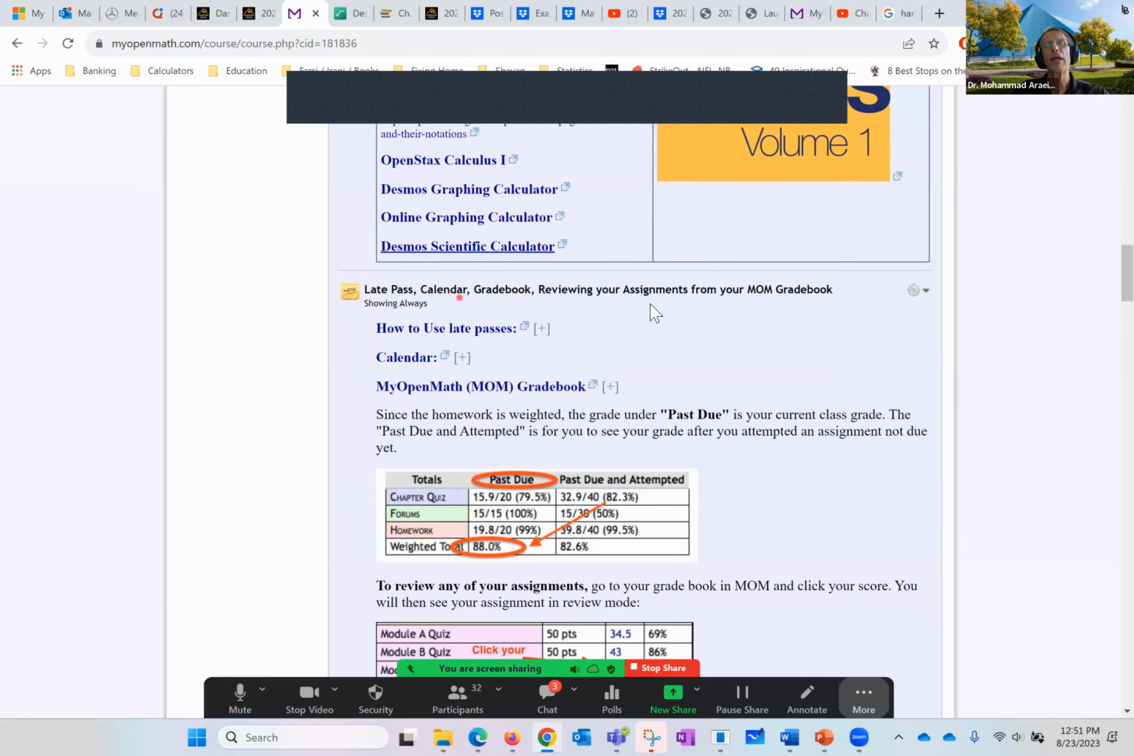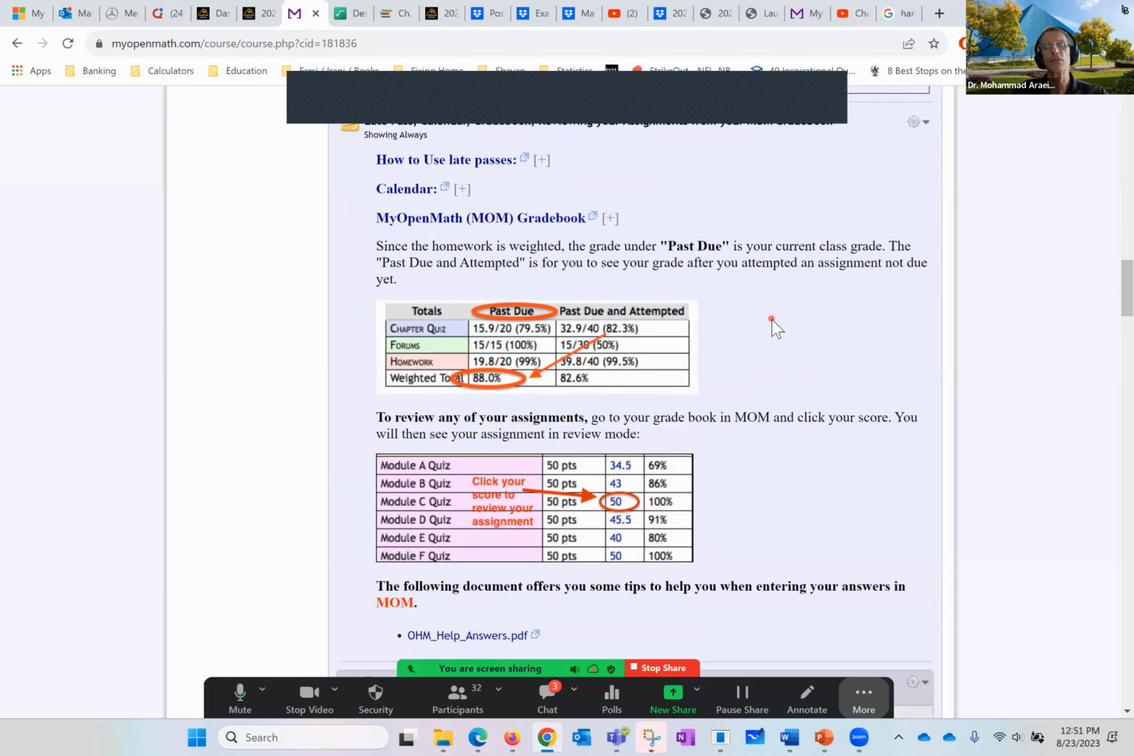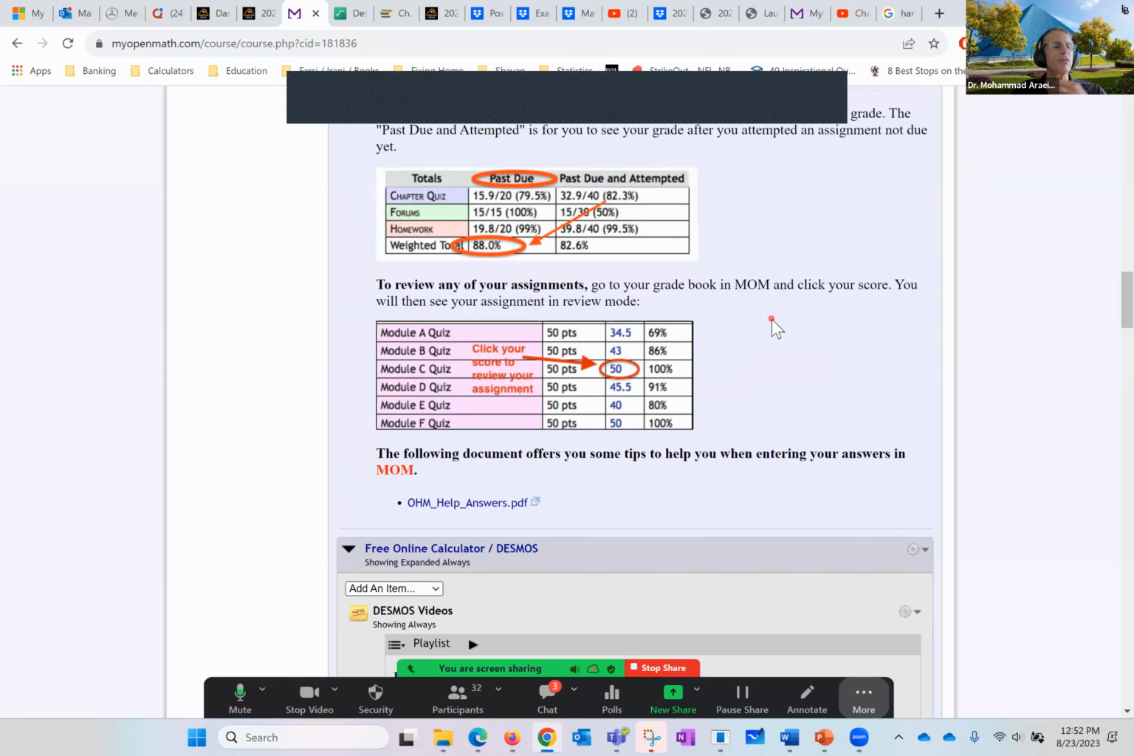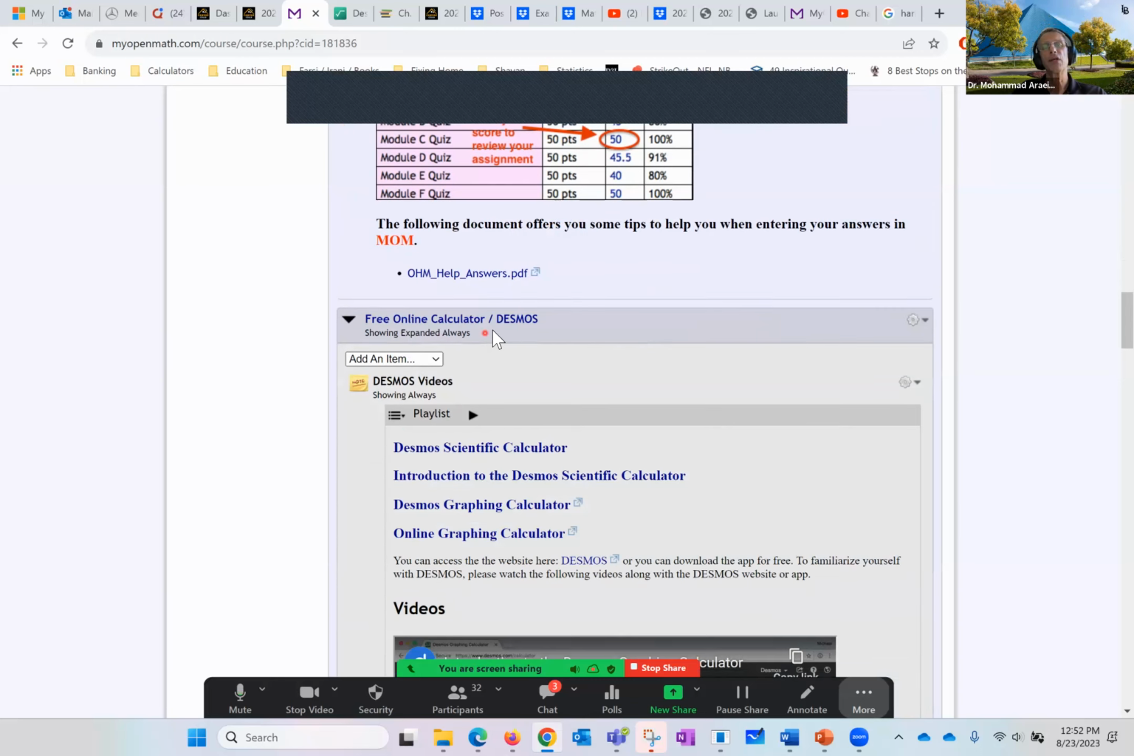Then how to use a late pass calendar, so on and so forth. The information is here. The late pass, in case you're late for some of the assignments before the due date, you have to pick up a late pass. Free online calculators, for example, Desmos, and if you don't know how to use it, there is a video that explains it.